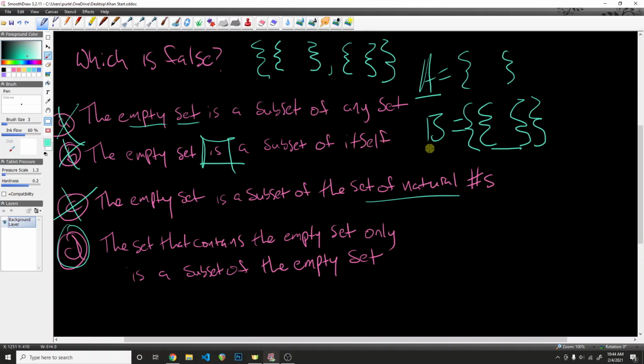Let's say that B, for example, is a subset of A. Let's just assume that that is true. And if we look at A, we do know for a fact that A is a subset of B. Number one, because the empty set is a subset of every set. But also we know that there's nothing in A that is not in B. So we do know for a fact that A is a subset of B, but we're assuming that B is a subset of A, which would mean that A and B have to be equal by definition. So we can see that that's not the case. A is not equal to B. This is an absurdity, therefore it's not true.